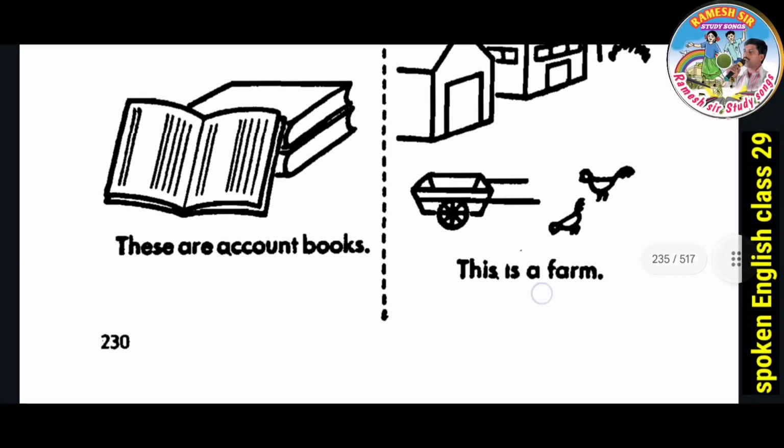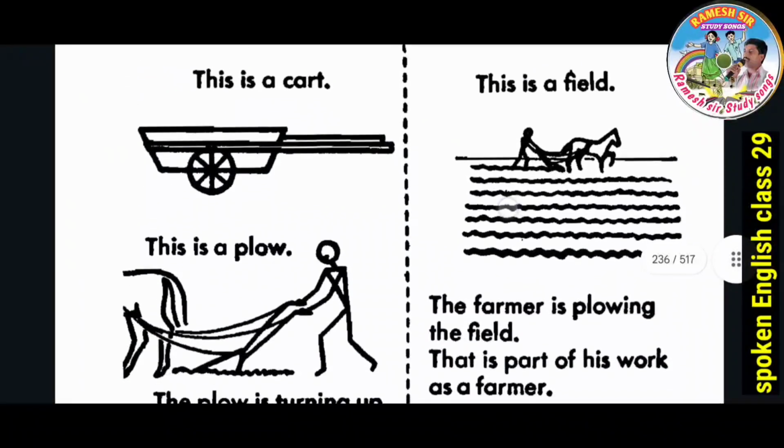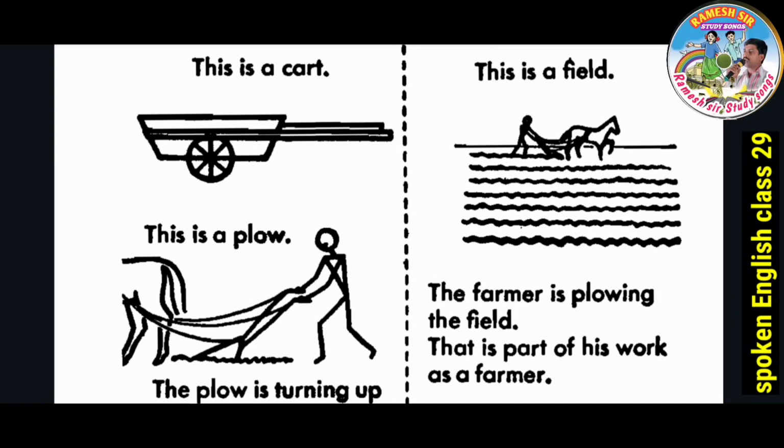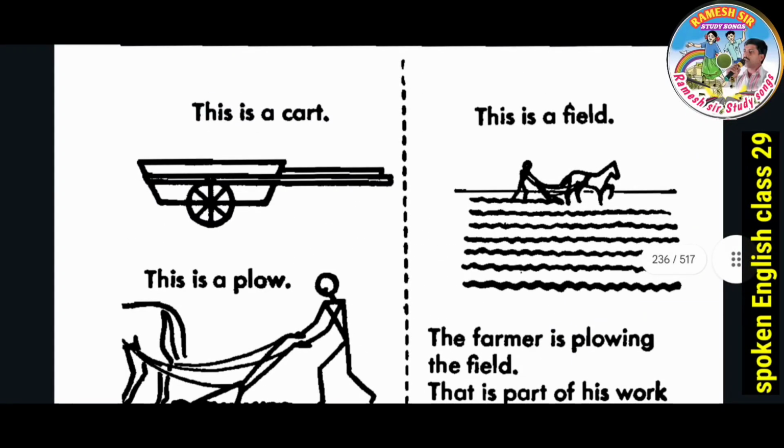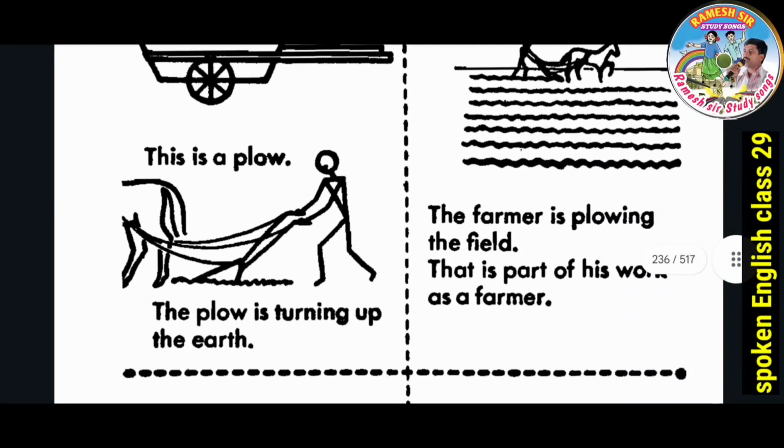This is a farm. Next, this is a cart. This is a plow. Actually, plow spelling is P-L-O-U-G-H, but here he has given plow. Okay. The plow is turning up the earth. Here this is a field. The farmer is plowing the field. That is part of his work as a farmer.